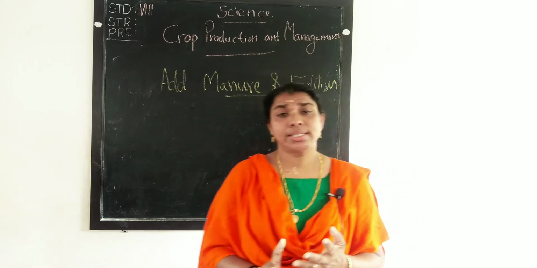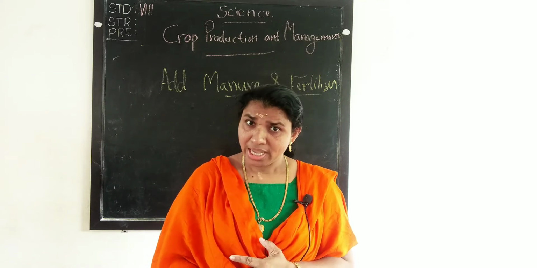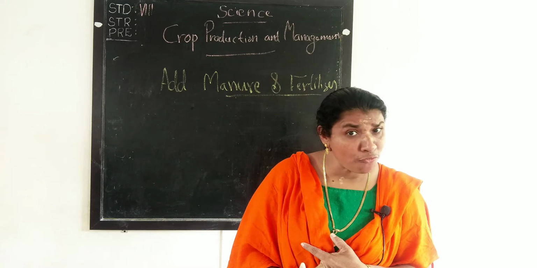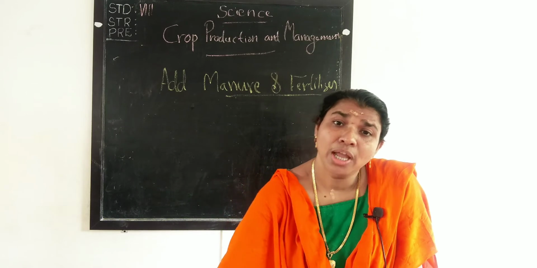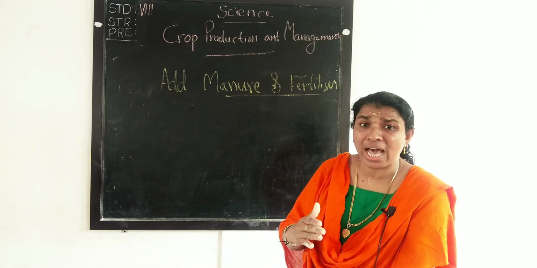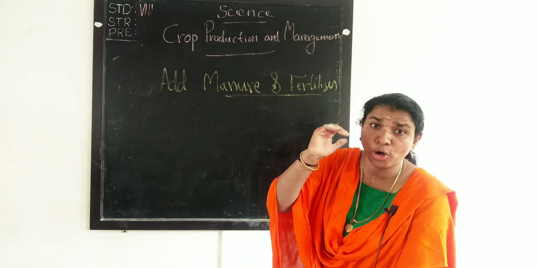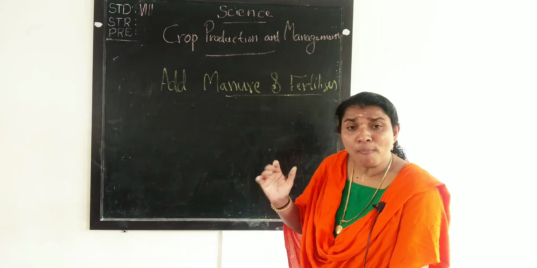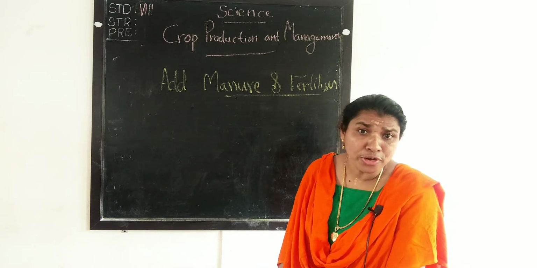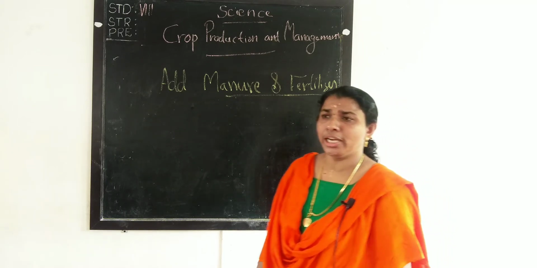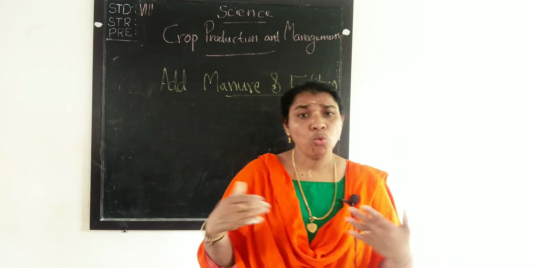They are substances which promote the growth of plants. They are added to the soil in the form of nutrients. Understood here? What are manure and fertilizer? Manure and fertilizers are growth promoting substances of plants which are added to the soil in the form of nutrients. Okay? Then manure, fertilizer, two words we learned. What is manure? What is fertilizer?